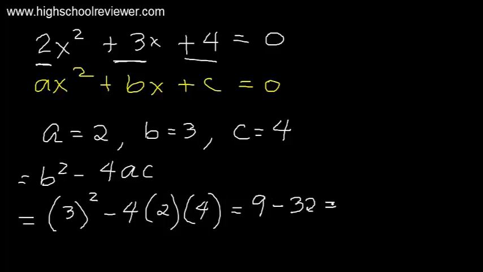And then 9 minus 32 will give us negative 23. Now since our discriminant here, b squared minus 4ac, is less than 0, the roots are imaginary.